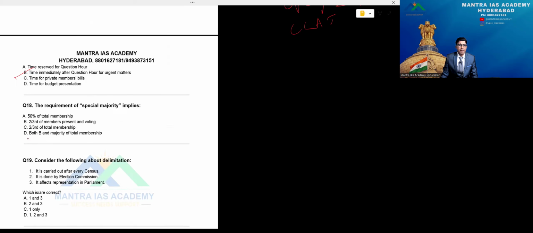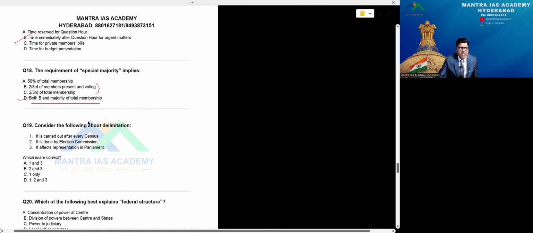So it is both: 2/3 of members present and voting, and a majority of total membership is mandatory. I think you might have observed this in these days. Recently, every day the discussion is upon that only, because of the special sessions specifically mentioned for the women's reservation bill, that is the government of India's move. You observed every type of thing, what a wonderful parliamentary procedure you observed. Of course, that's a great thing. Option D is the right answer for this.